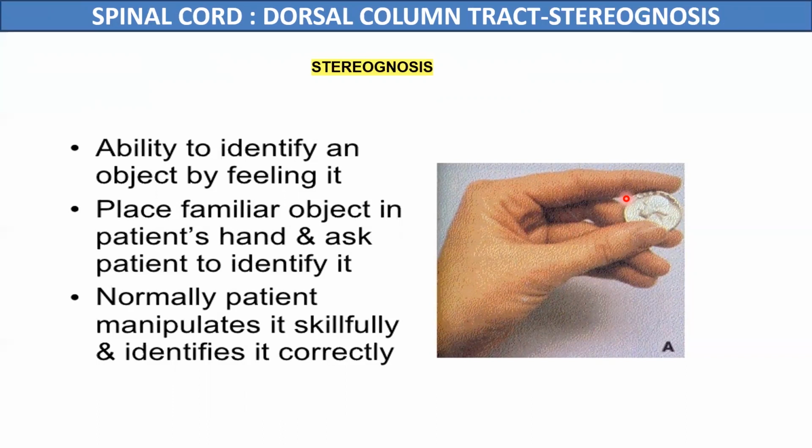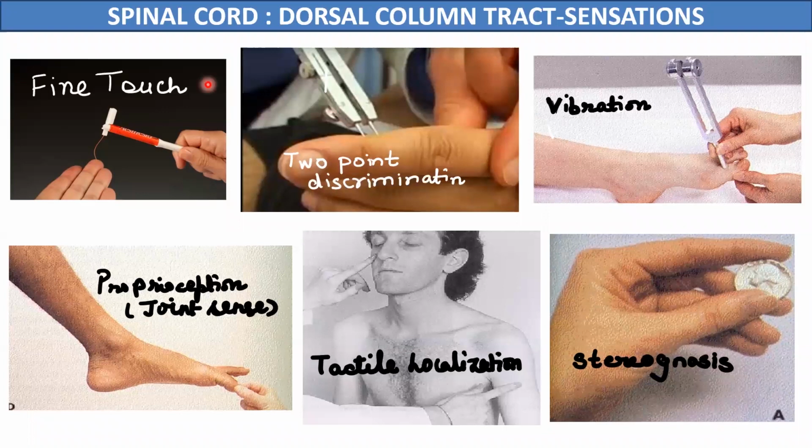Just revising them: the first is fine touch, in which a person can pinpointly localize the touch. Second is 2-point discrimination, where a person can localize 2 points touched on the skin simultaneously. Third is the sense of vibration, where a vibrating tuning fork is placed on any joint of the body. Fourth is proprioception, in which a person can tell the joint of the body moved.